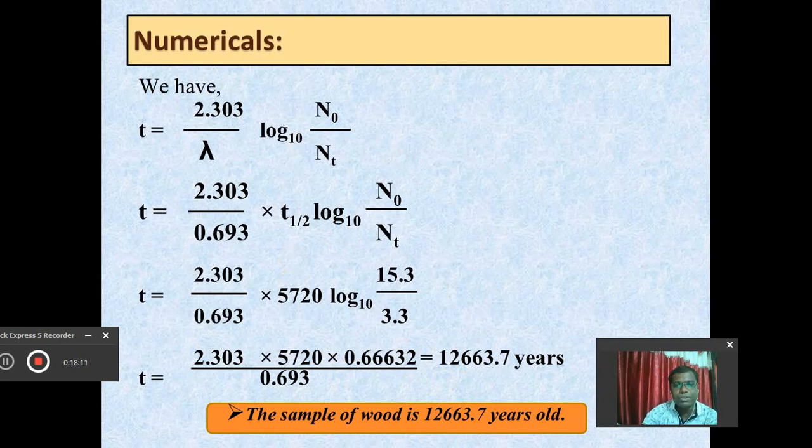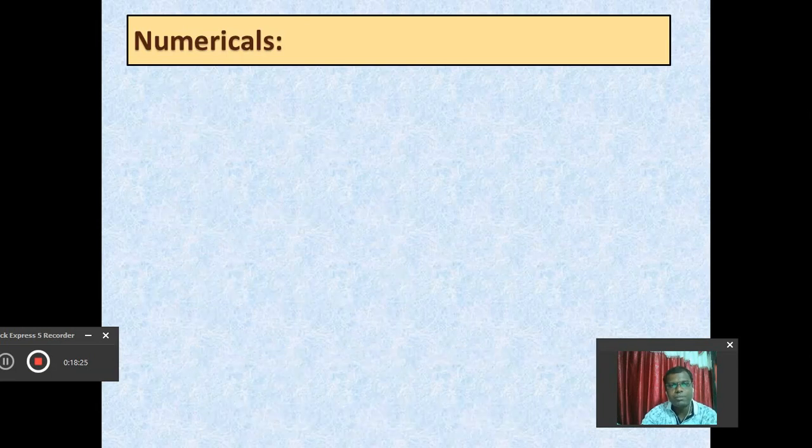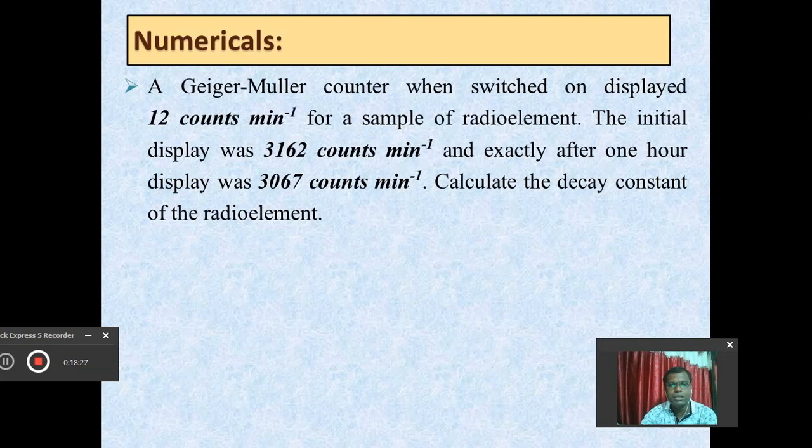So it's a very simple numerical based upon one of the applications of radioisotopes, that is, age determination by using the C14 radioisotope, called carbon dating or the C14 dating process. Now, if you remember the GM counter, with the help of the GM counter we can calculate the decay constant again here.